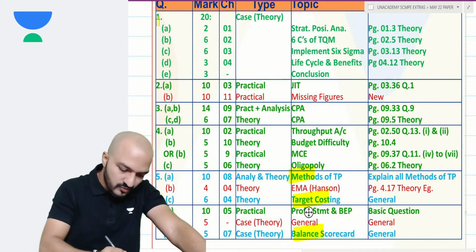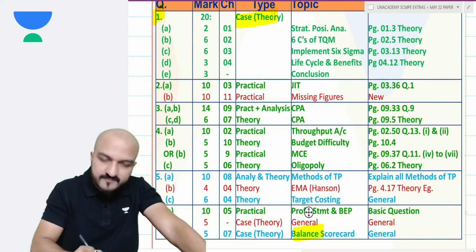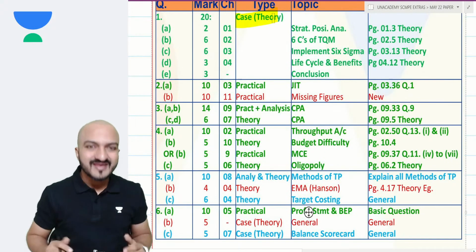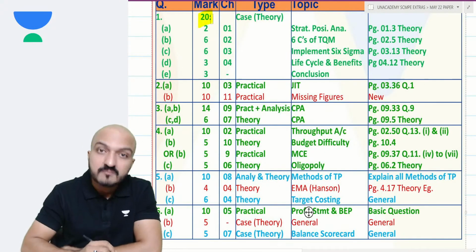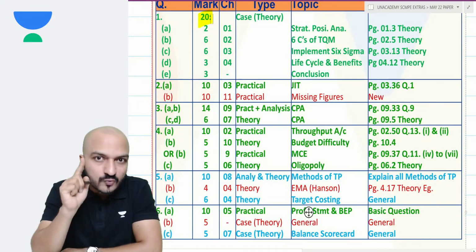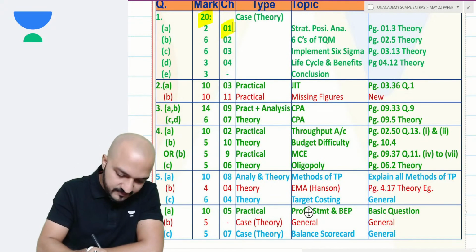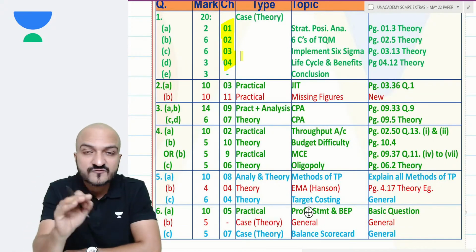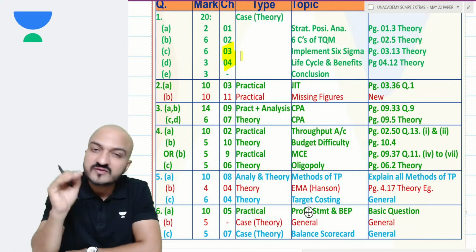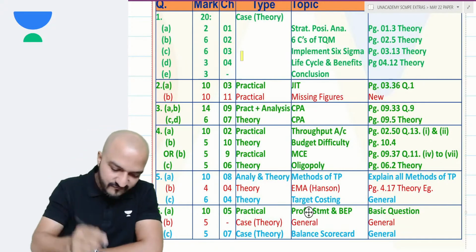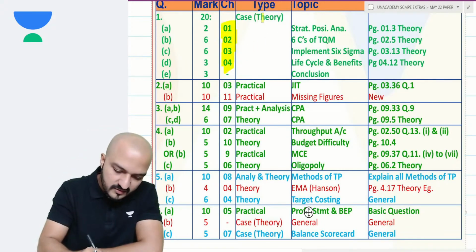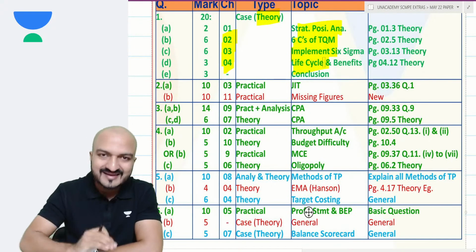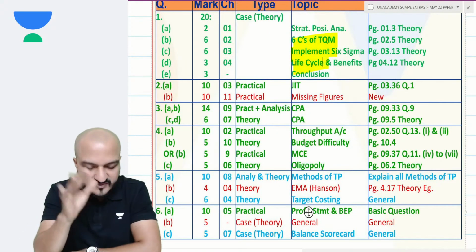Total 6 questions. My question 1 was a case study, a theory case study, and very interesting. They made a theory case study of 20 marks. But within that one case study, they asked chapter 1, 2, 3, 4. All the first 4 chapters are asked together within that one case study. But mostly what they asked here were direct theory questions. The case pertained to direct points of theory out of these 4 chapters.